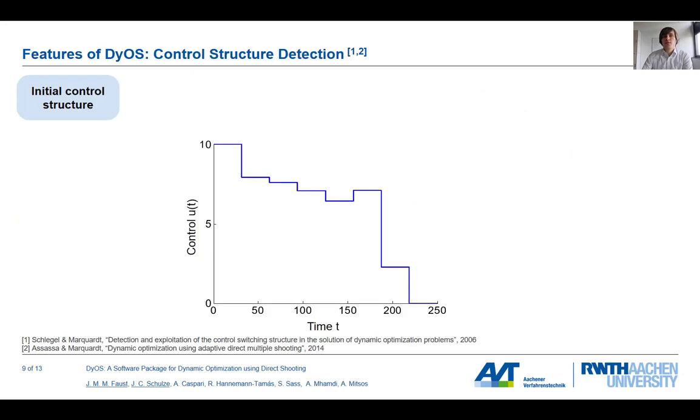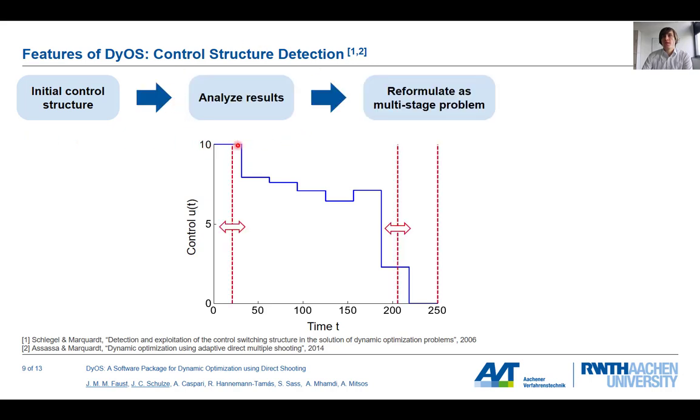Another possibility of DyOS is the control structure detection. We know that optimal control can have several arcs, which I will also show on this example here. So we first again optimize and assume some control structure, and then we'll analyze this result. We see, for example, that we have a time period where we have the upper bound and at the lower bound and in between the bounds.